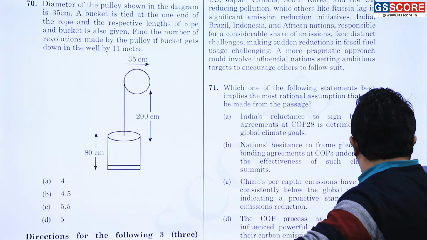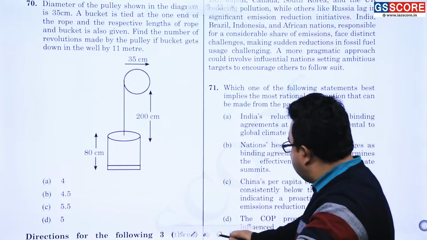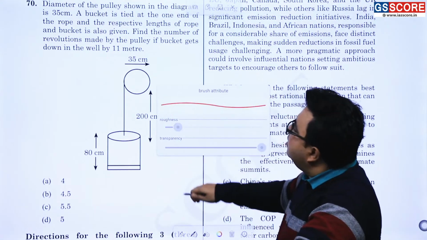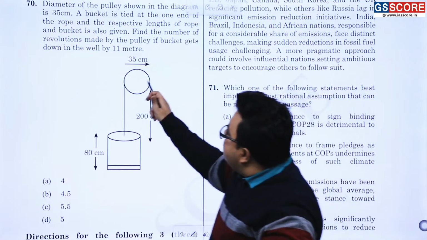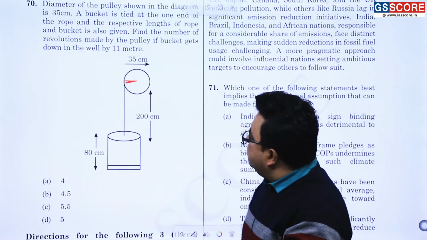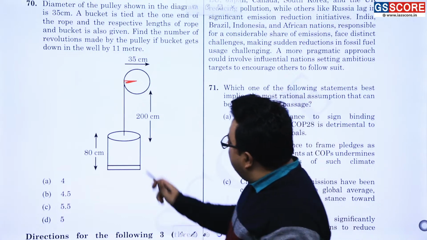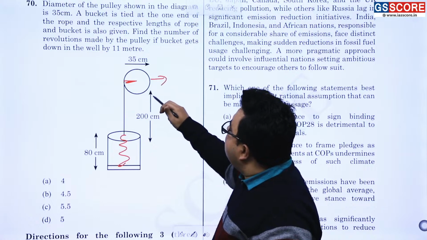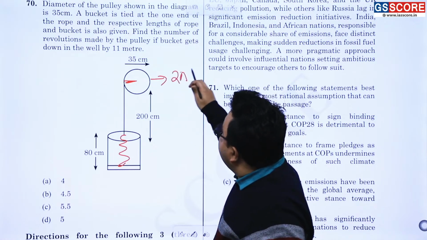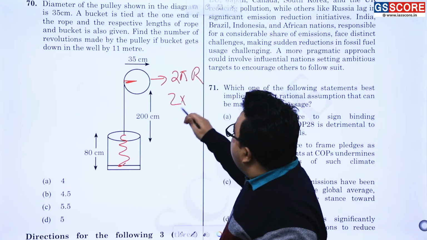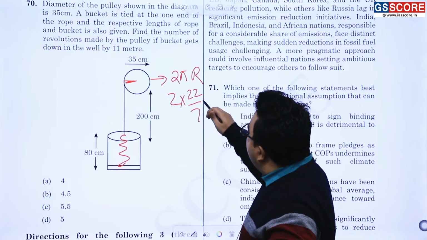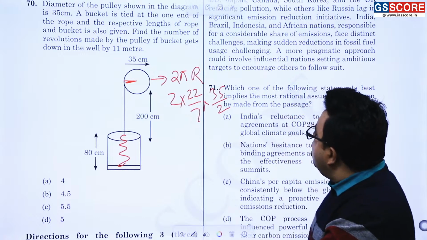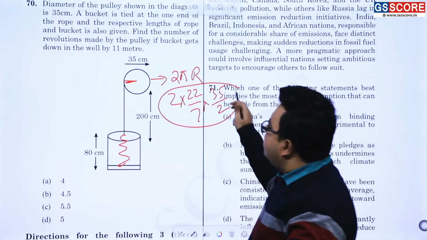The question is, diameter is given, it means this is 35 by 2. Now what is the thing? What is the distance it will be going on in one round? So in one round how much will it be? 2 pi r. It means 2 into 22 by 7 into radius is coming out to be 35 by 2. Am I correct or not? So this is the part that you should be understanding.